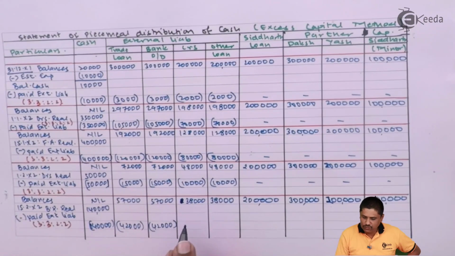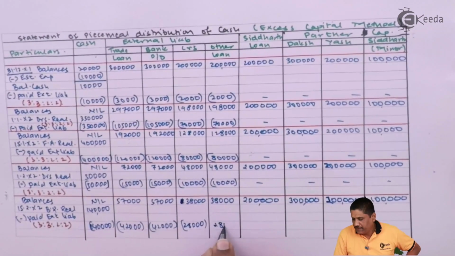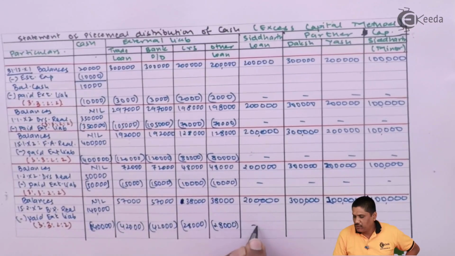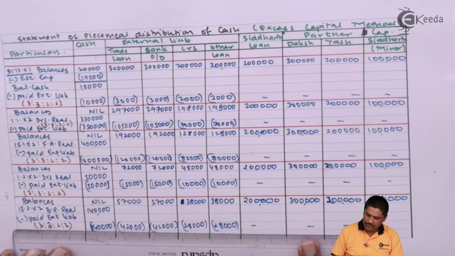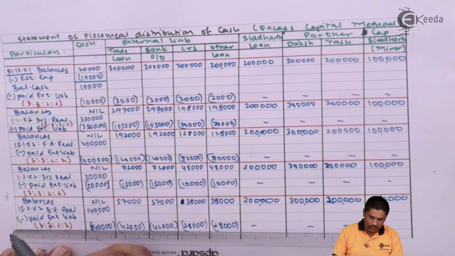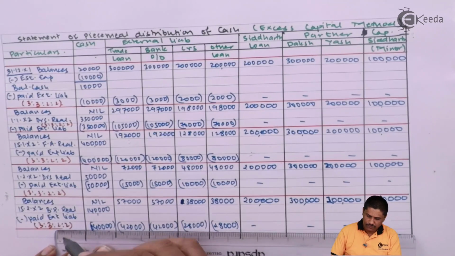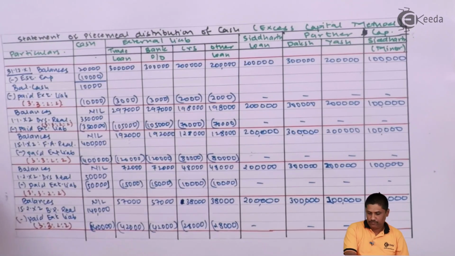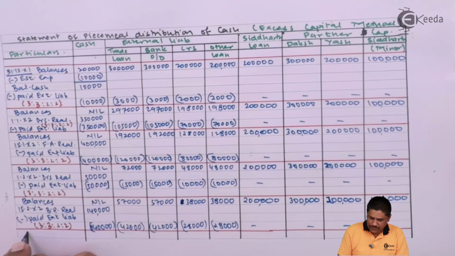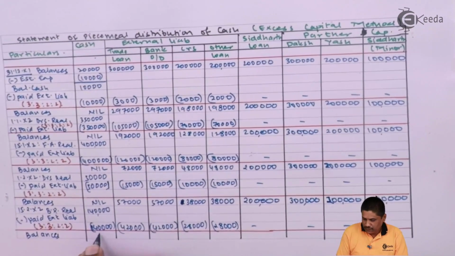Then 14 twos are 28,000 and again 28,000. Once again cash box has become 0. No cash with us. Balances are given. Let us find out the balances after this stage. Cash has become nil.